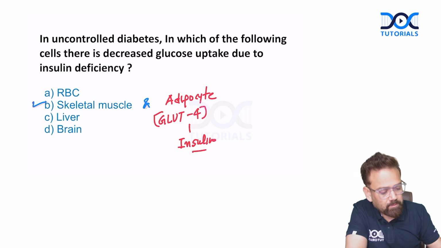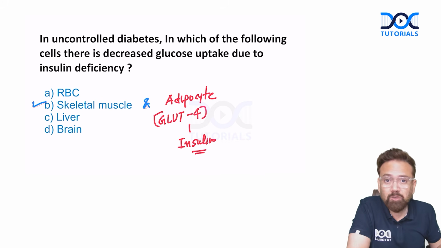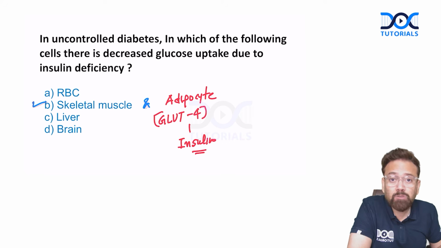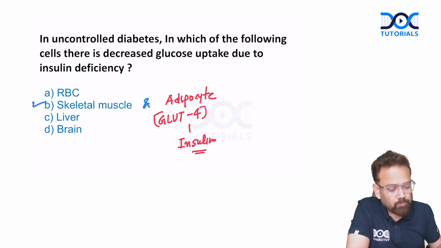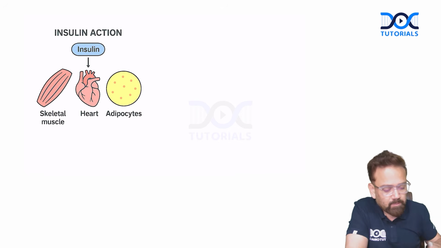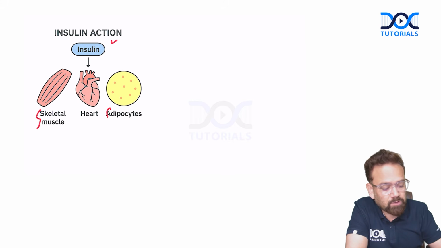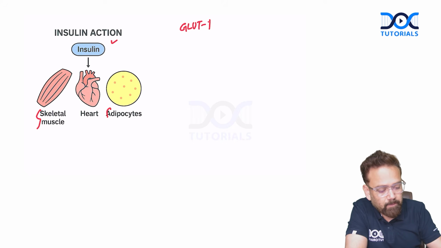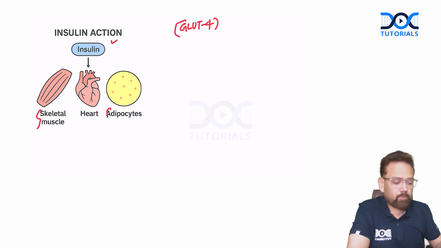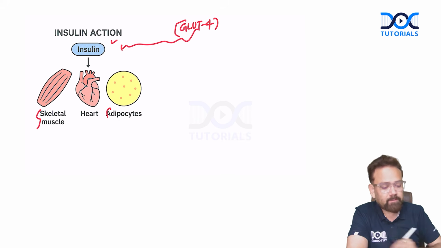So there is uncontrolled diabetes. Either insulin is less or it is not working properly because of insulin resistance. So decreased glucose uptake will be in the skeletal muscle and adipocytes. So mainly skeletal muscle, adipocytes, and the heart also, it is insulin dependent because of GLUT4. GLUT4 is insulin dependent.